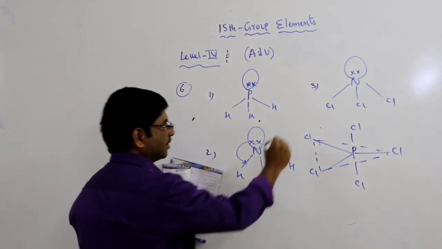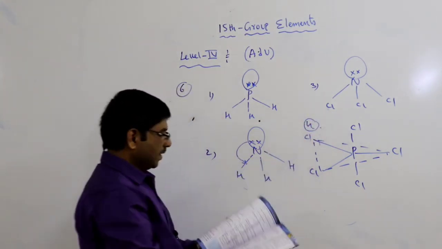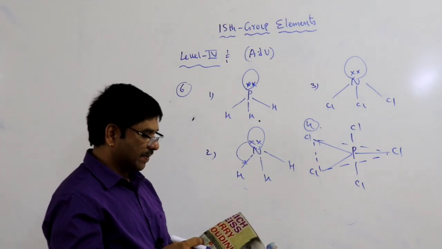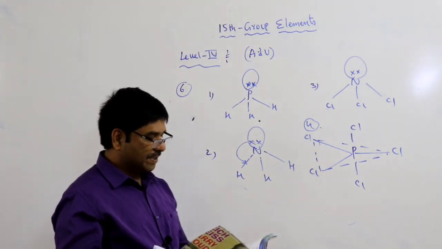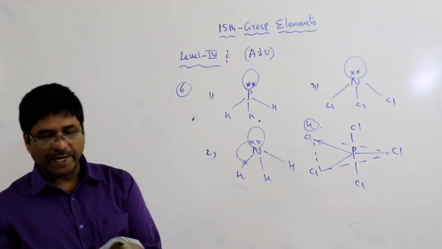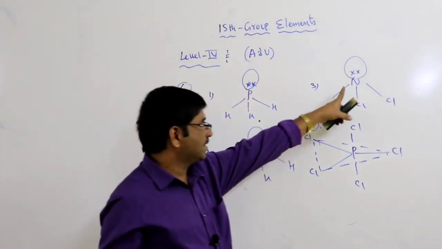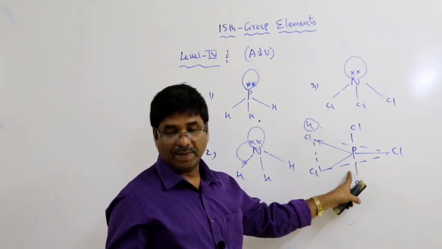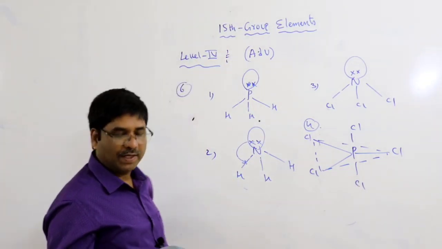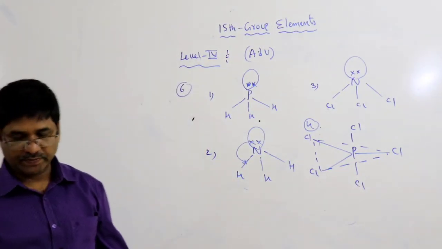So in question number 6, what do they want? The molecules having a pyramidal shape. This is pyramidal, this is pyramidal, this is trigonal bipyramidal. So options 1, 2, 3 are correct.